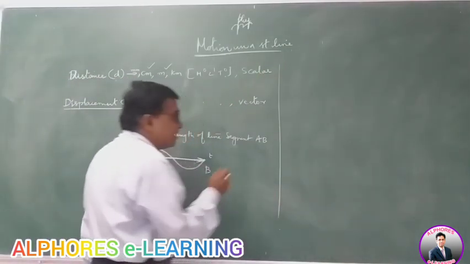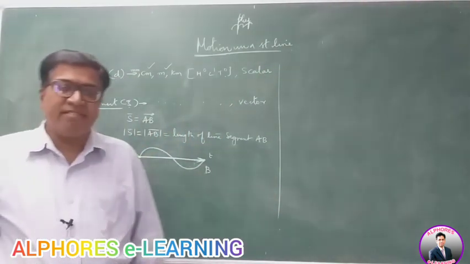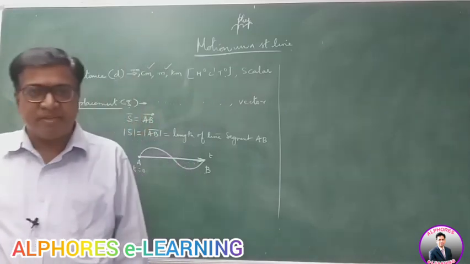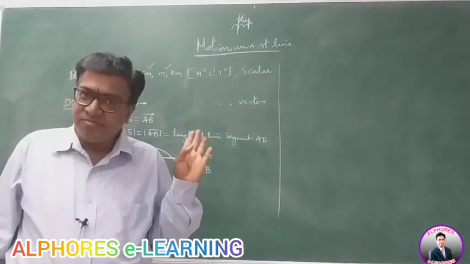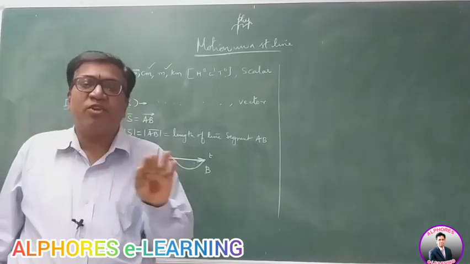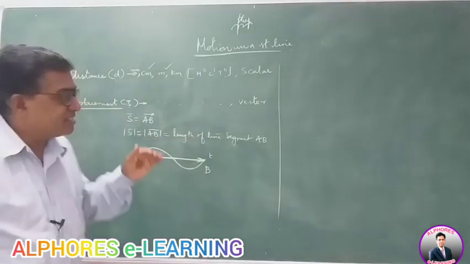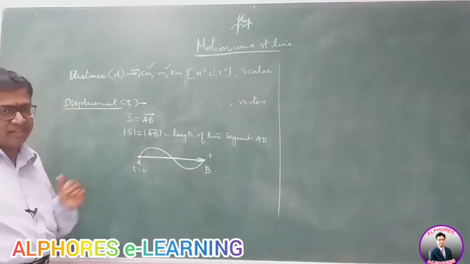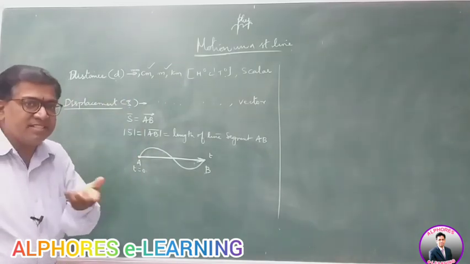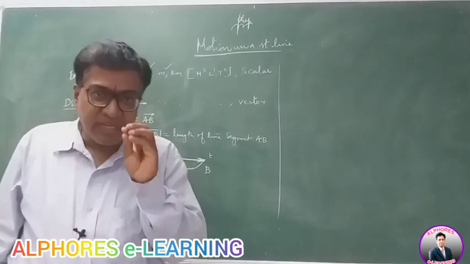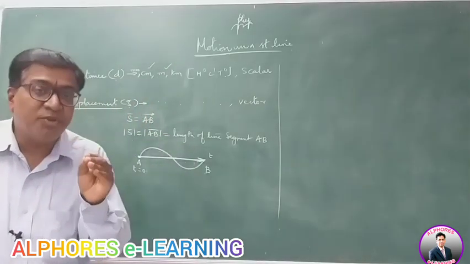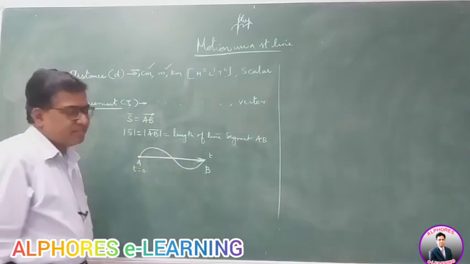Now, comparing these both, can distance ever be equal to displacement? The answer is no. Distance and displacement cannot be equal. Distance is a scalar, displacement is a vector. A scalar can never be equated to a vector. You cannot say distance is equal to displacement. You can say distance is equal to the magnitude of displacement.